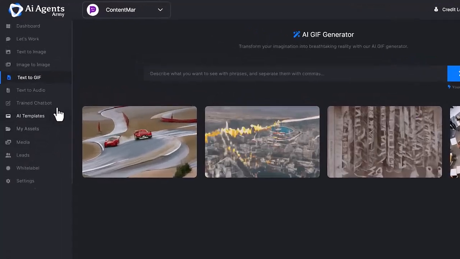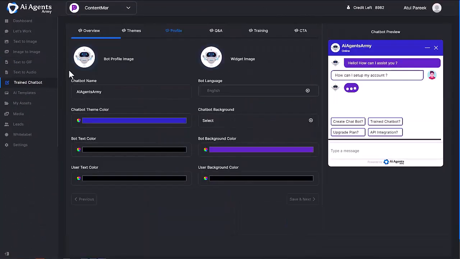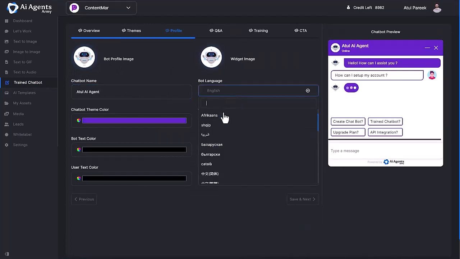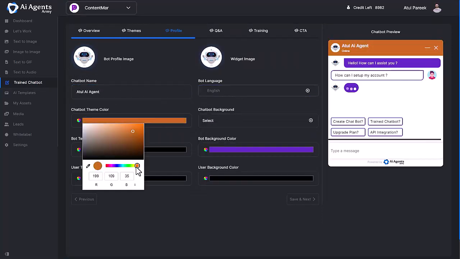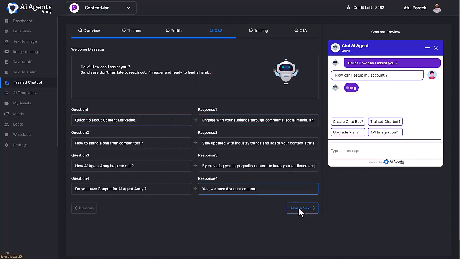Now comes Train Chatbot. To train your chatbot, the first section is choosing a theme. Next is the profile section, where you can personalize your bot according to your branding. You can update your bot profile image, bot widget, bot name, its language, and theme colors to match yours or your customer's branding at any time. Now comes the question and answer section, where you can set a welcome message for your website visitors, which you can update or remove anytime. After that, you can fill in the FAQ and answers form.